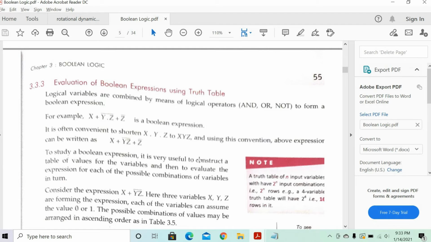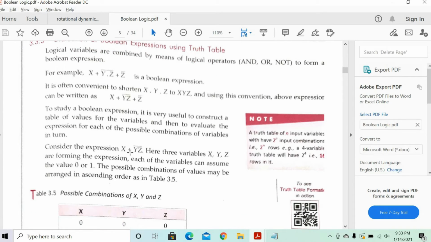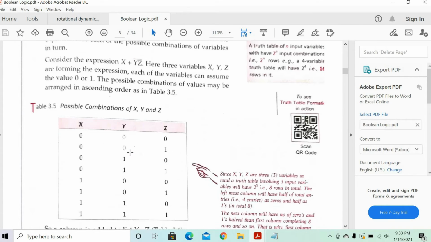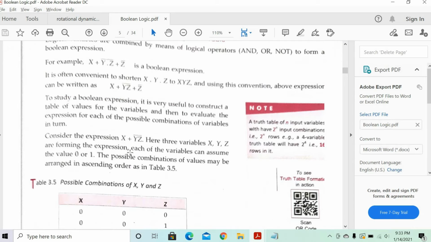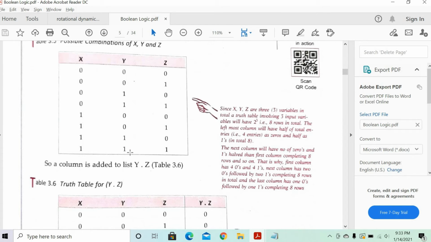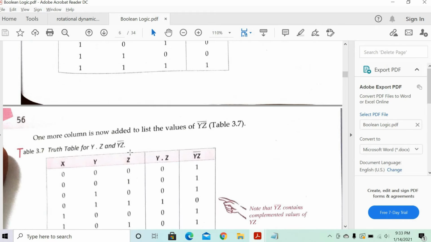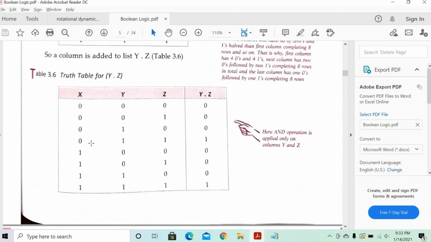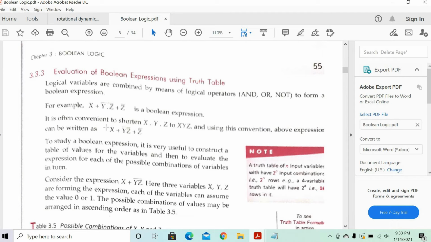It is often convenient to shorten x dot y dot z to xyz, and using this convention the expression can be represented as x plus yz bar plus z bar. Let's understand that part, otherwise it will be difficult for you. We'll understand now how this is getting evaluated. Suppose we want to evaluate x plus yz bar, something like this. Let's say we need to evaluate like this example.